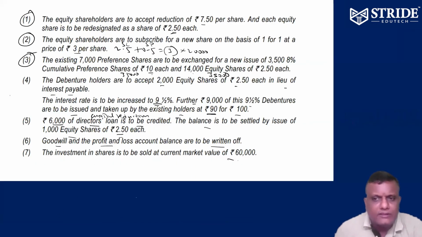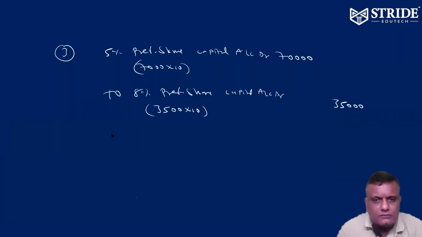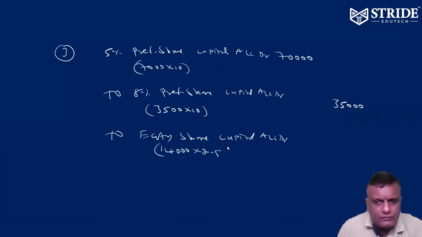And 14,000 equity shares of 2.5 each to equity share capital, 14,000 into 2.5, that is 35,000.